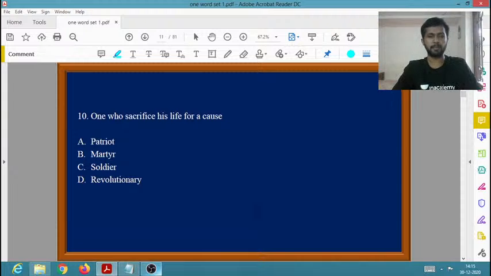Okay, no problem. One who sacrifices his life for a cause. So what is the one word for one who sacrifices his life for a cause? I can tell you an example. Mangal Pandey. In the year 1857, he sacrificed his life for the country. So we will be calling that Mangal Pandey as dash. That is a hint I can give you. One who sacrificed his life for a cause.